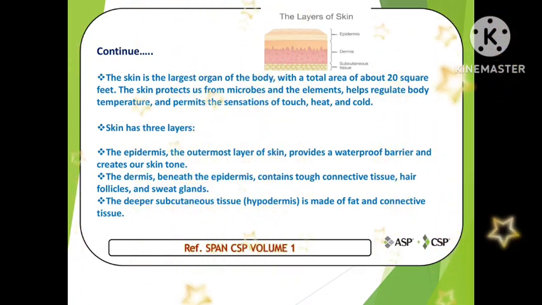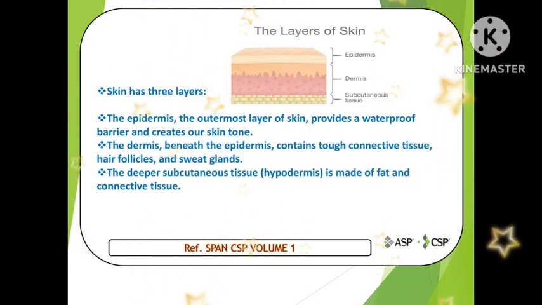Epidermis, the outermost layer of the skin, provides a waterproof barrier and creates our skin tone. The dermis beneath the epidermis contains tough connective tissue, hair follicles and sweat glands. The deeper last layer, called subcutaneous tissue or hypodermis, is made up of fat and connective tissue.